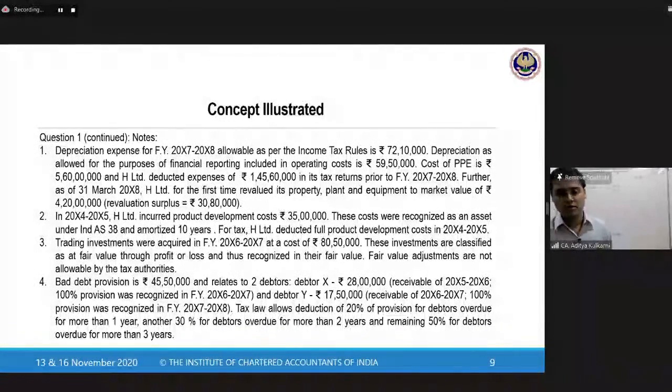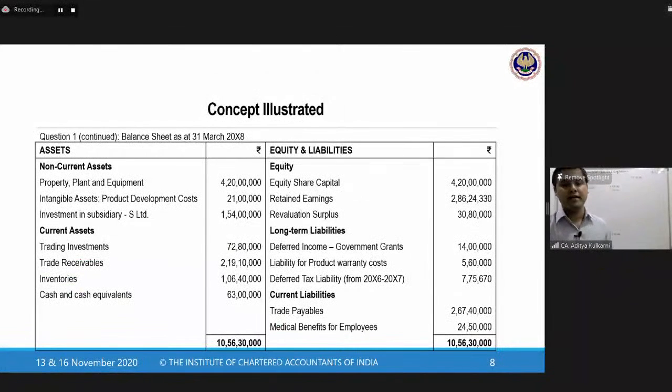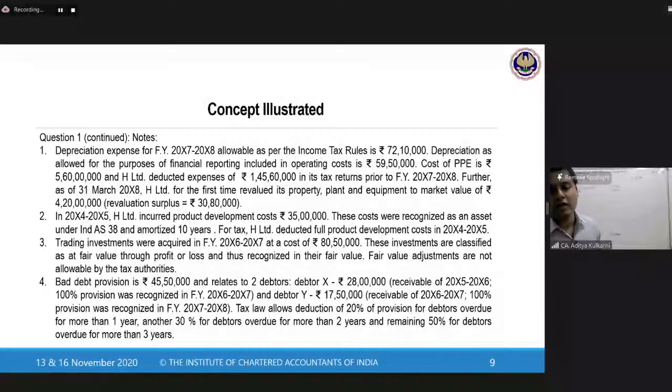So let us look. The trading investments are appearing at how much in the balance sheet? 72 lakhs 80,000, whereas you purchased them for 80 lakhs 50,000. So the fair value has gone down. By how much has it been reduced? 80 lakh 50 minus 72 lakhs 80.